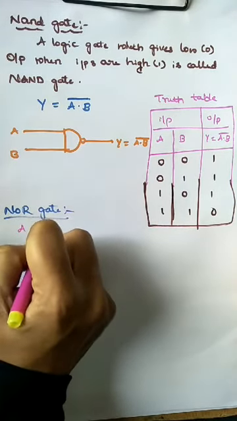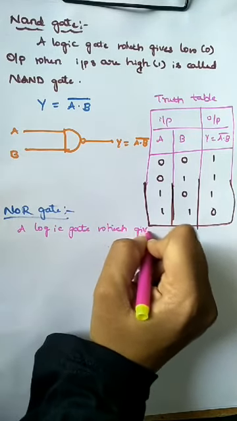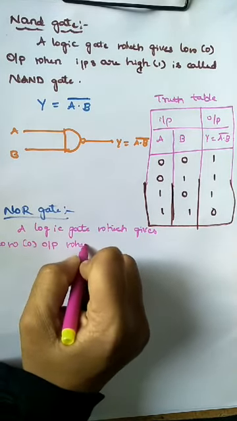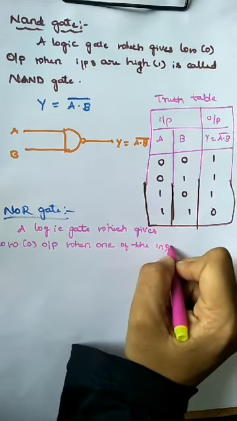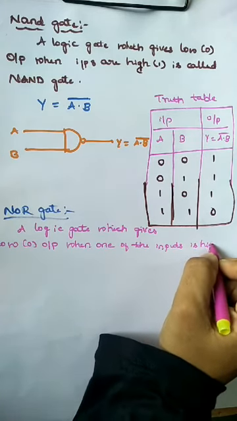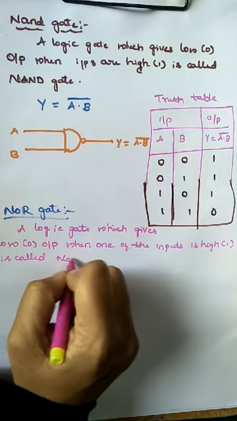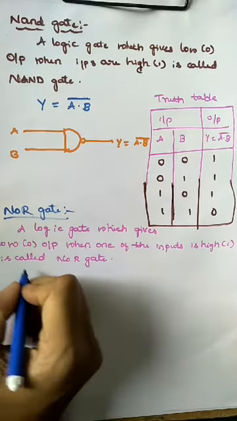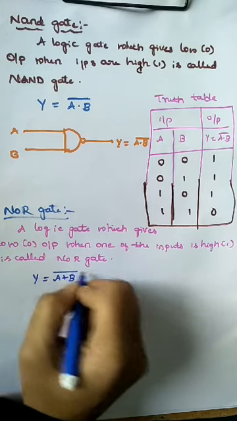A logic gate which gives low output when one of the inputs is high is called a NOR gate.